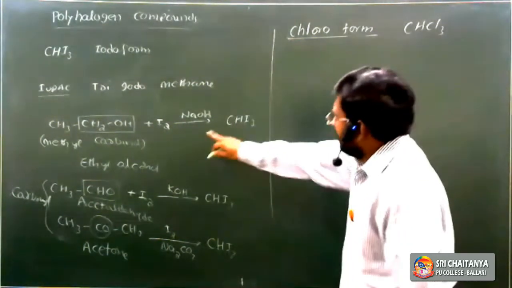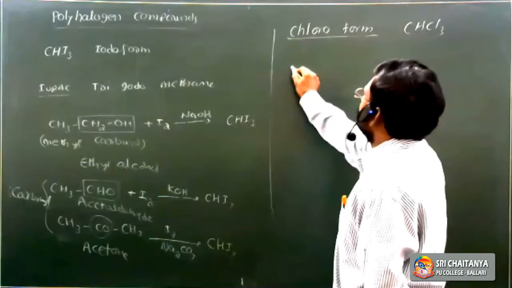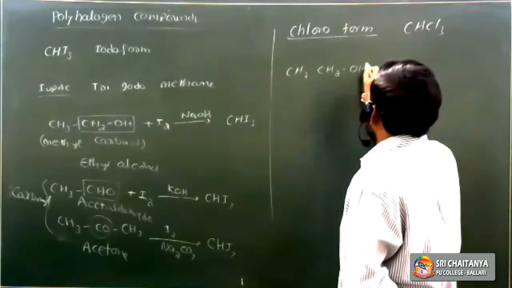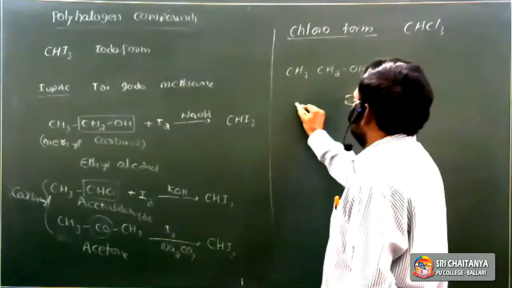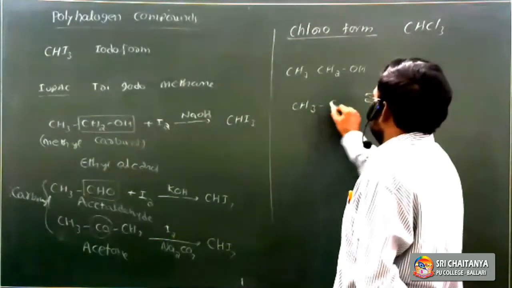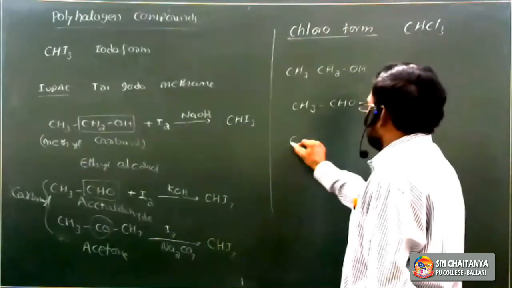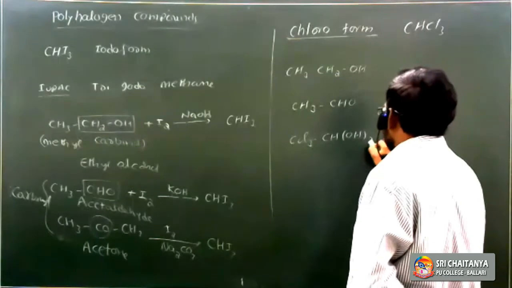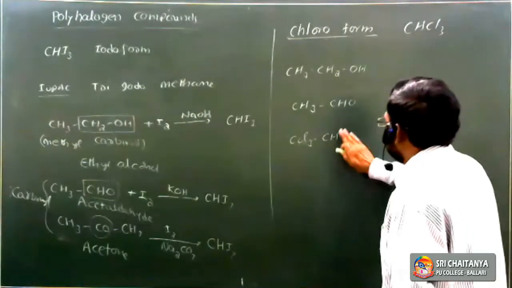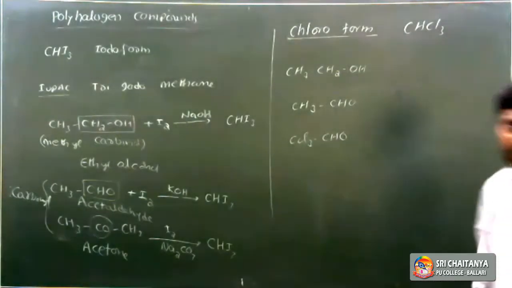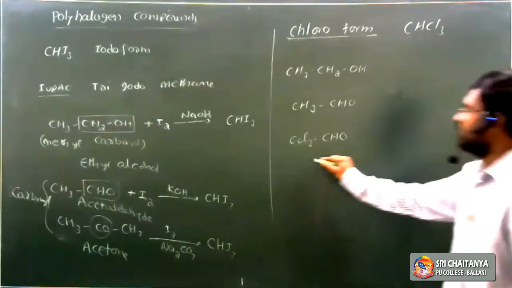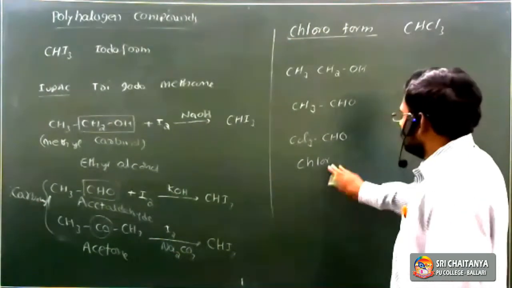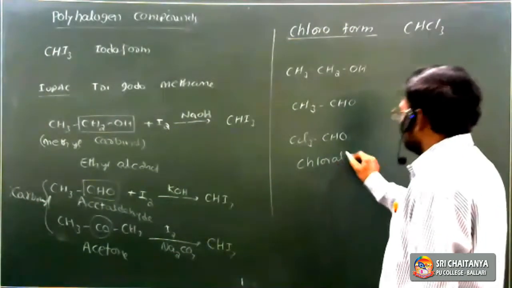It is also prepared like iodoform, from ethyl alcohol, CH3CH2OH, or acetaldehyde, CH3CHO, or chloral hydrate. CCl3CHO is called chloral.